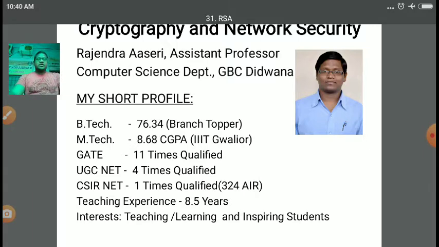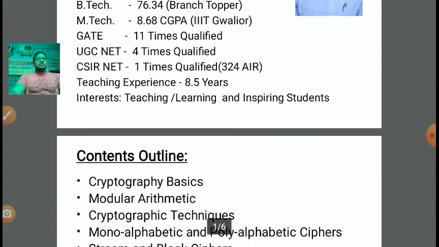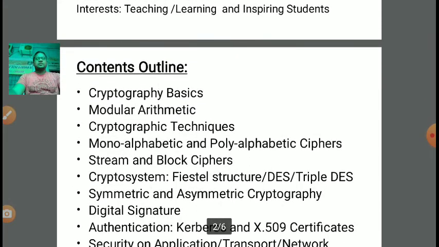In the previous lecture, we have discussed various concepts about cryptography and network security. We have discussed some basics like what is plain text, how to convert plain text into ciphertext, what is encryption algorithm, what is decryption algorithm, some theorems on modular arithmetic like Euler's theorem, Fermat's theorem, prime number concept, and how prime numbers are helpful in ensuring the security of the cryptographic algorithm. All these concepts we have discussed.